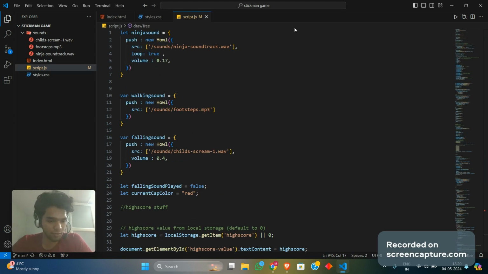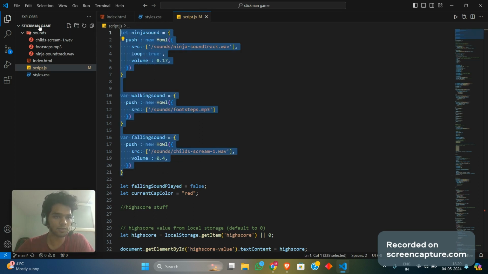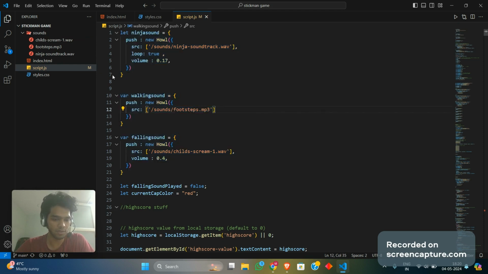Now, moving on to the JavaScript part, that is the main logic over here. The first thing you see over here are three audio files, which are present inside my sounds folder. Now, I used Howler.js. It's an open source library that allows us to easily plug in your audio files. So I used Howler.js to get these in over here.